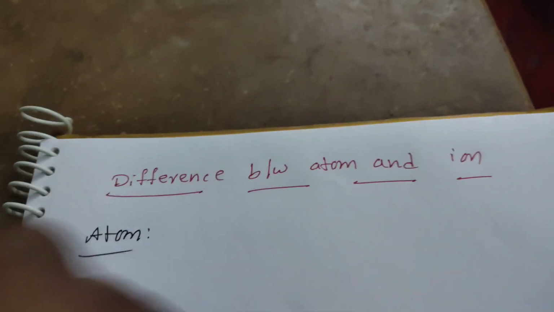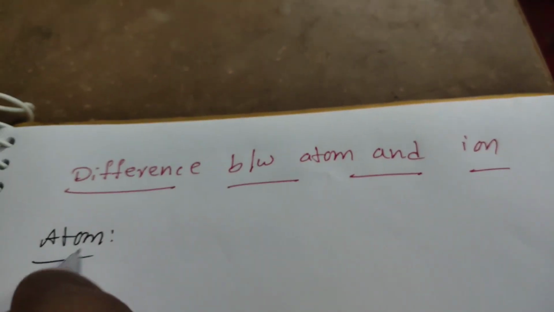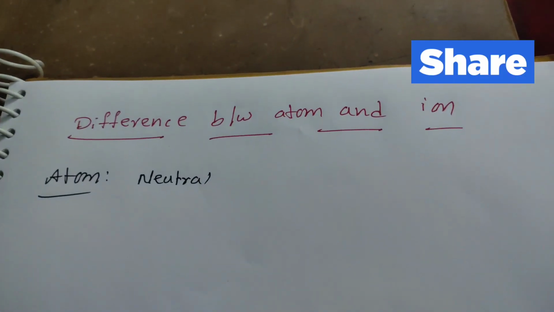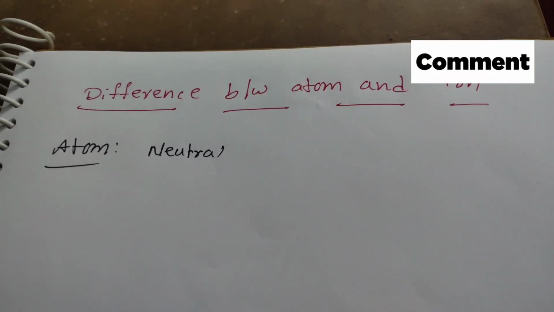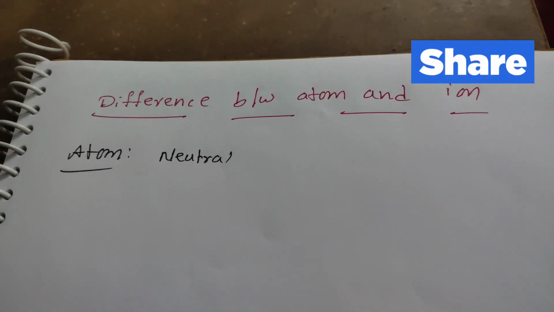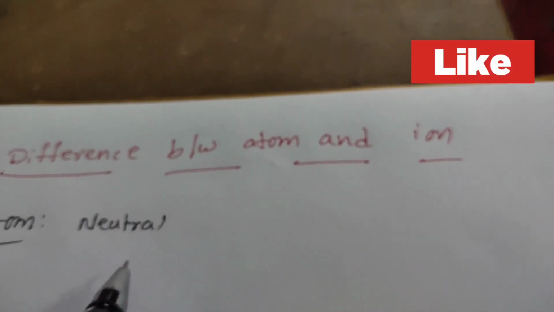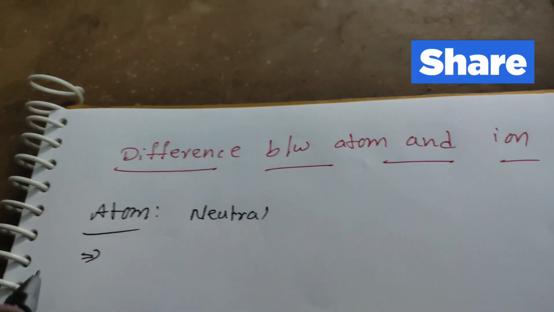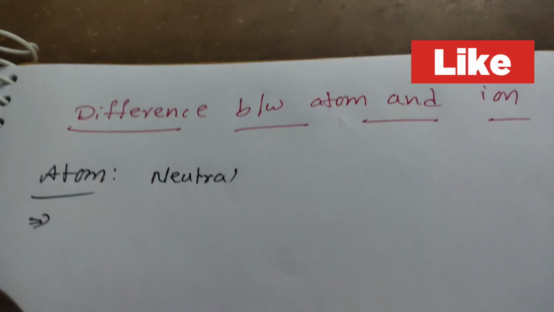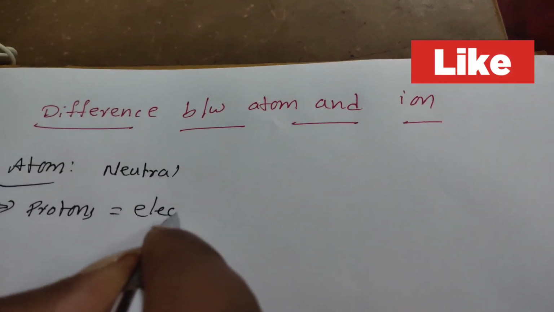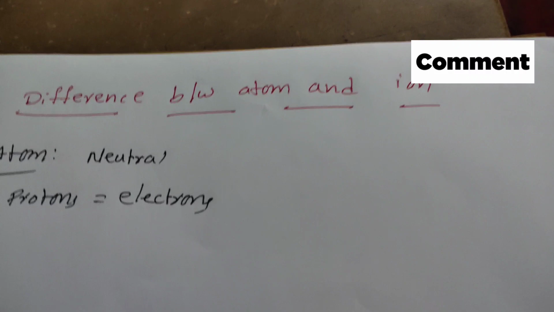Atoms are electrically neutral. Atoms are electrically neutral. That means an atom doesn't have any positive charge or negative charge. And in the atom, the protons and electrons are equal.